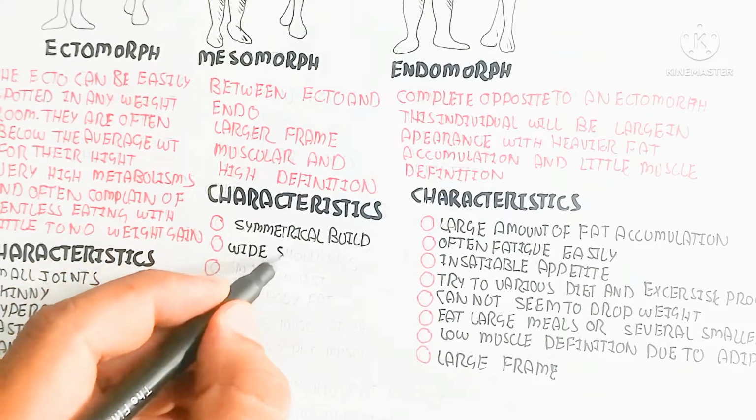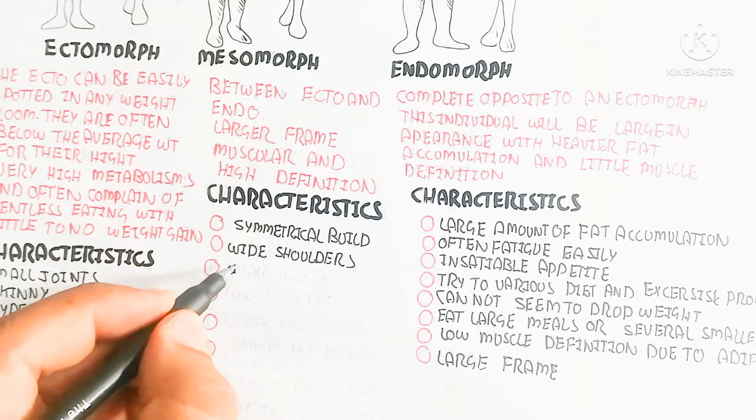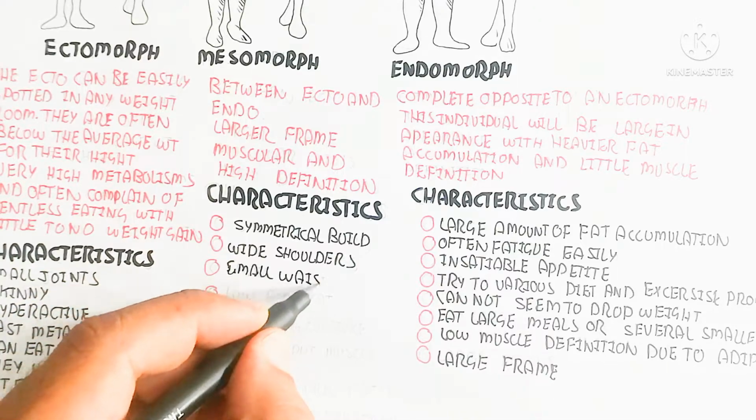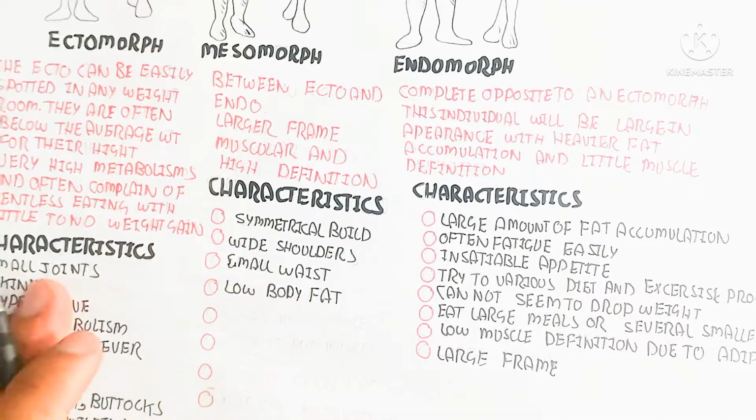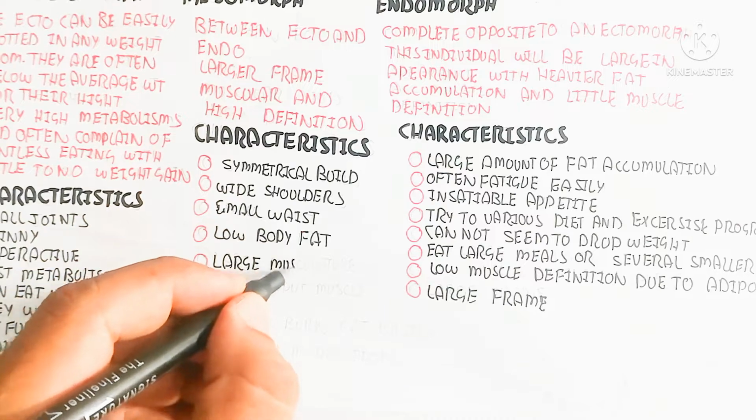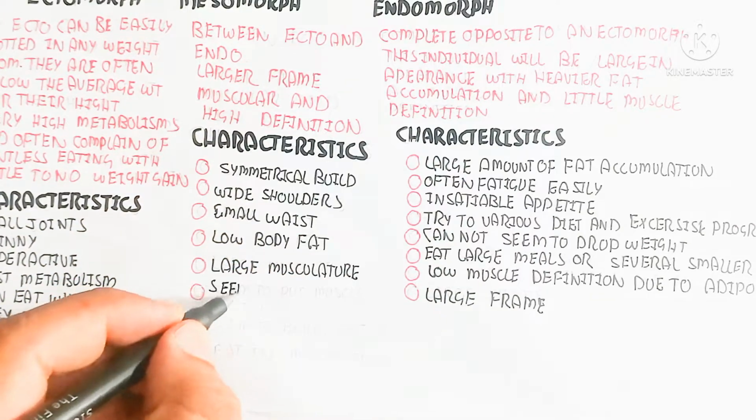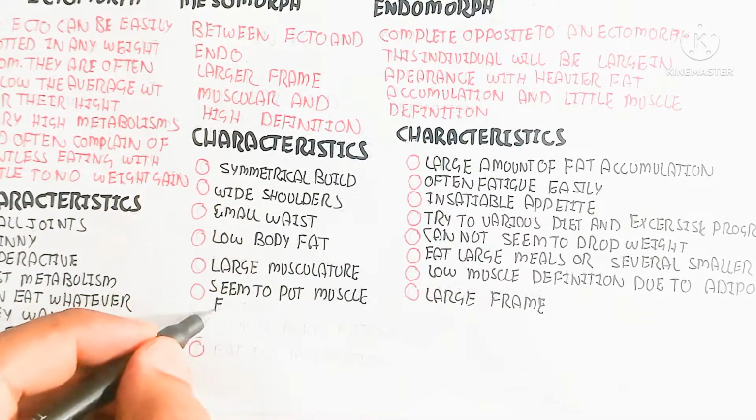But remember the symmetrical build, wide shoulders and smaller waist, and they look very amazing, with low body fat and large musculature.